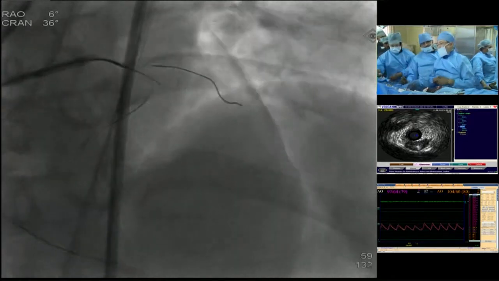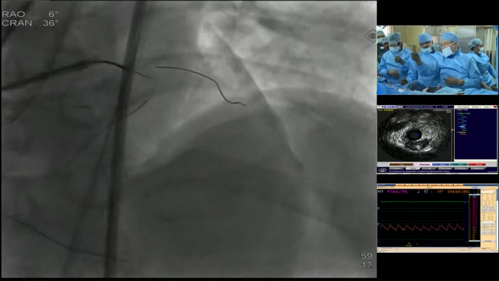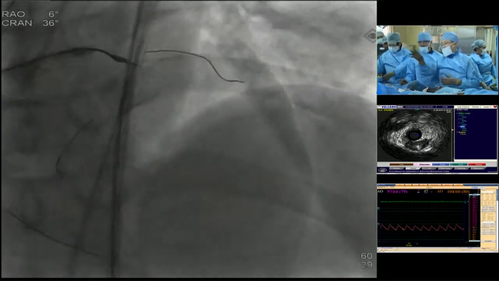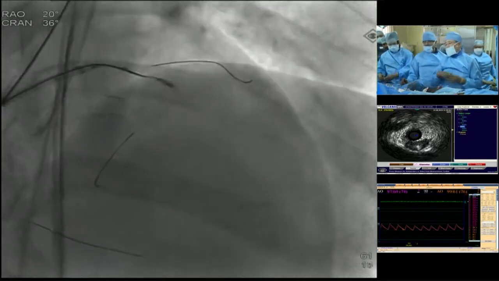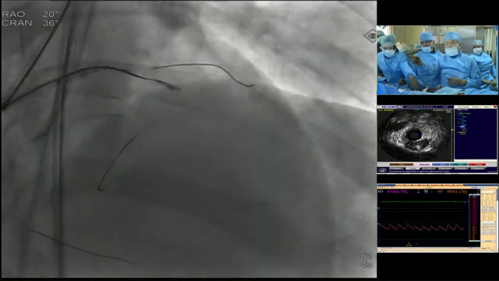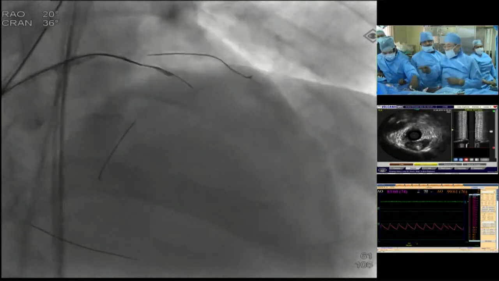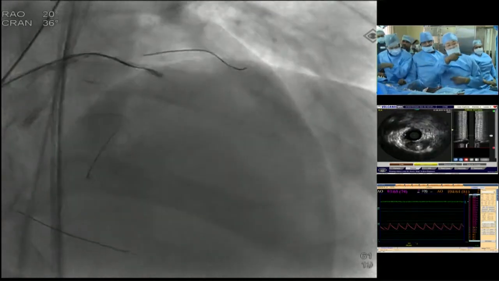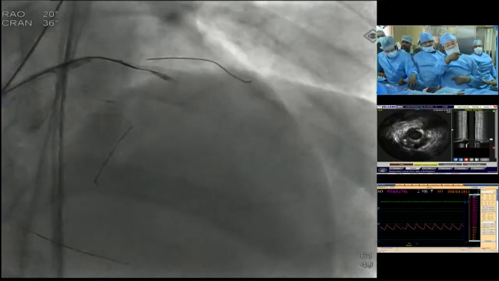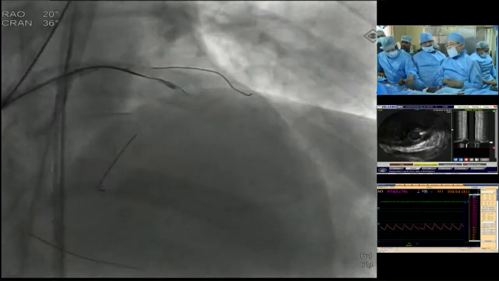So I advanced the Conquest wire into here, and the next one, please. Then I confirmed. The next one, please. I confirmed the wire into the true lumen. So can you see the IVUS? You show the images. The wire shaft is in the center point.